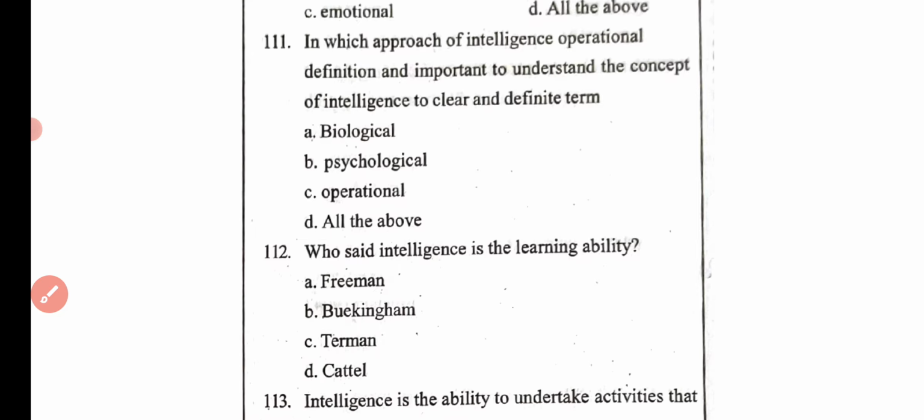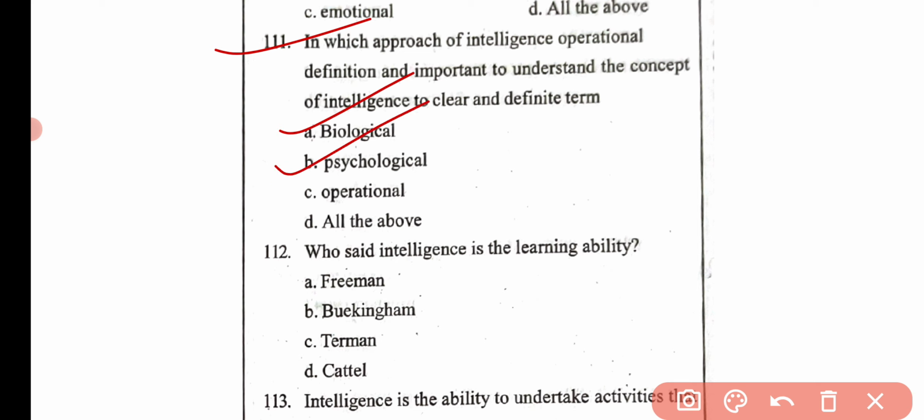Then the next question is: in which approach of intelligence is the operational definition important to understand the concept of intelligence in clear and definite terms? Option A biological, option B psychological, option C operational and option D all the above. Here the correct answer is option C, that is operational.